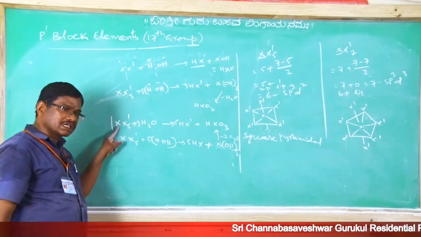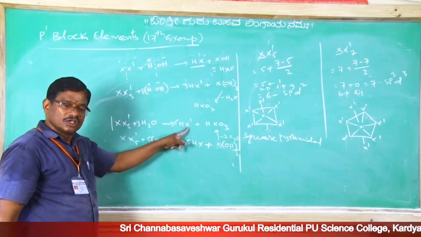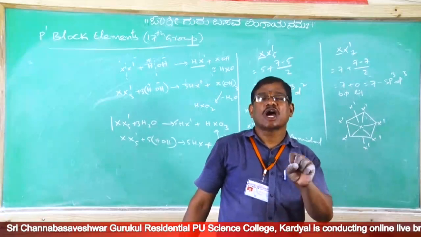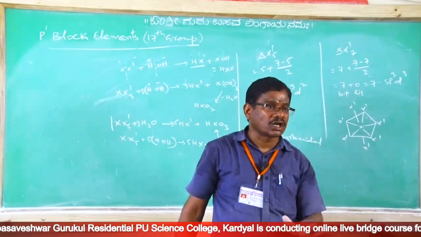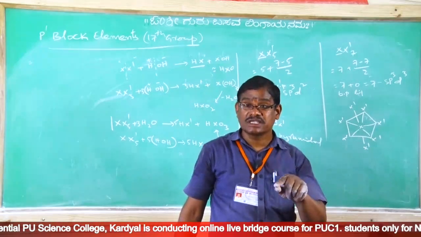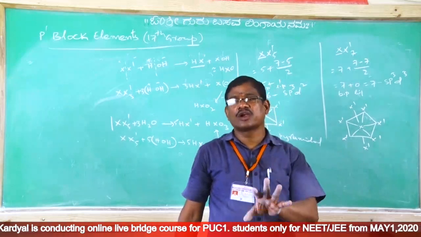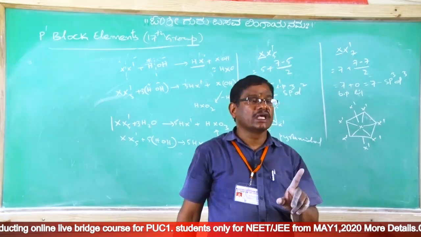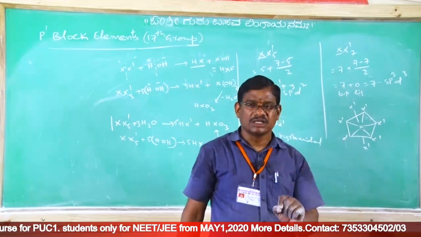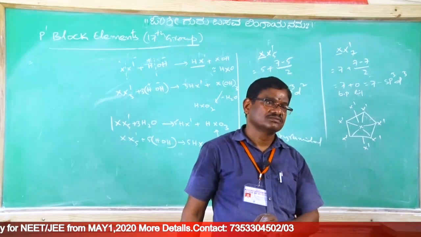Clear? So in this way, whenever interhalogen compounds hydrolyze with water, they are highly soluble in water and readily undergo hydrolysis, because compared with the halogens, interhalogen compounds are more reactive. Right? Readily undergo hydrolysis with water to give their respective oxyacids of halogen. That halogen, compulsorily the central halogen, will come.